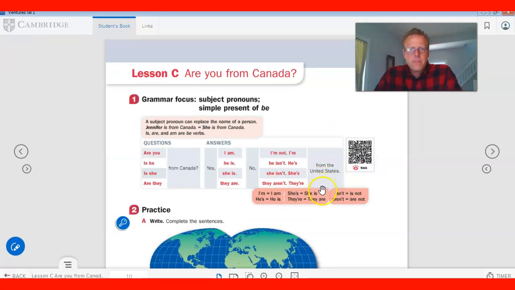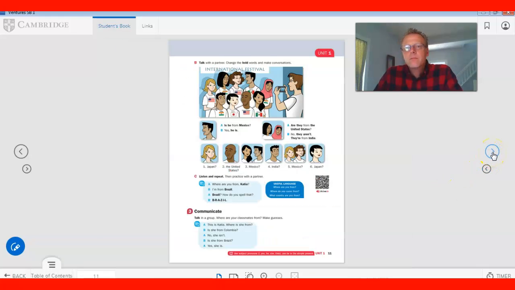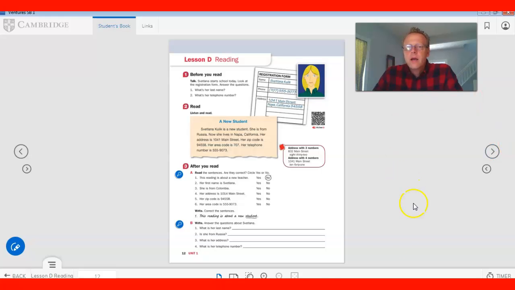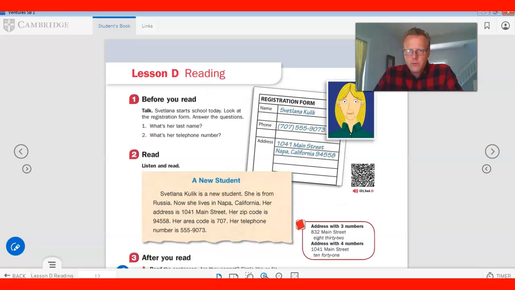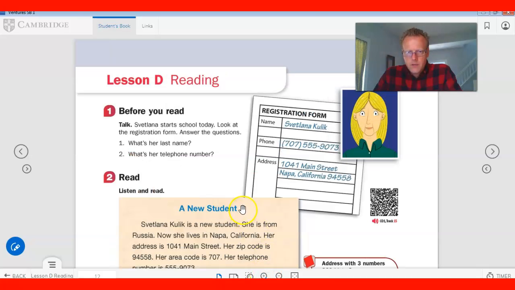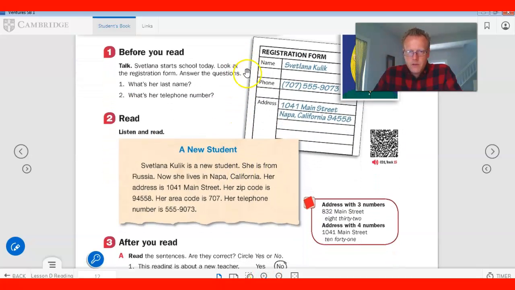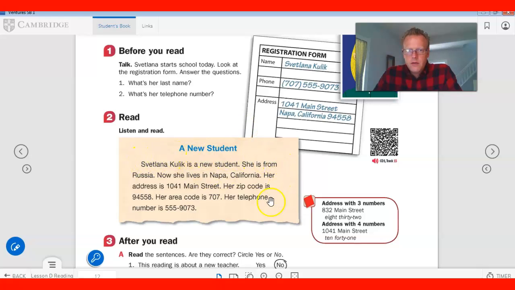All right. I'd like to take a look at page 12 to start with. We are given a paragraph. This is a paragraph. You can see that a paragraph is made up of sentences.